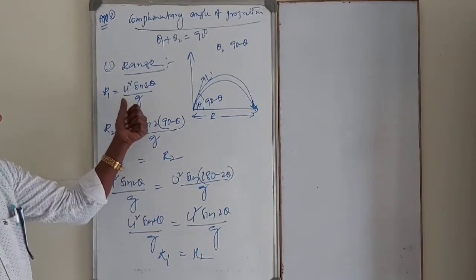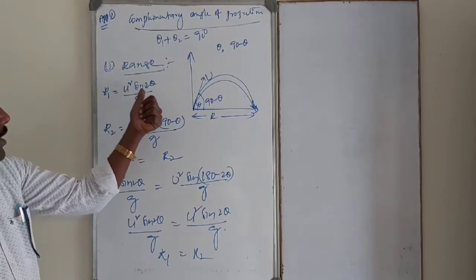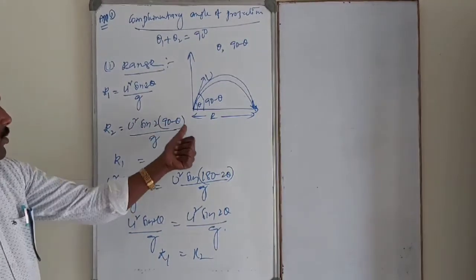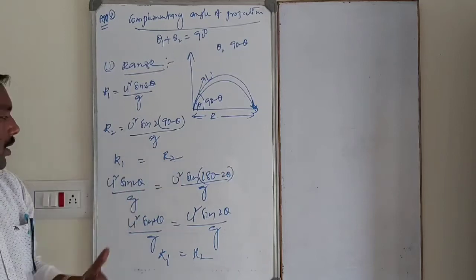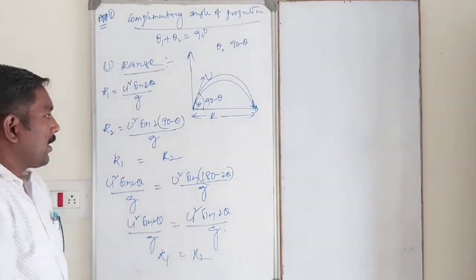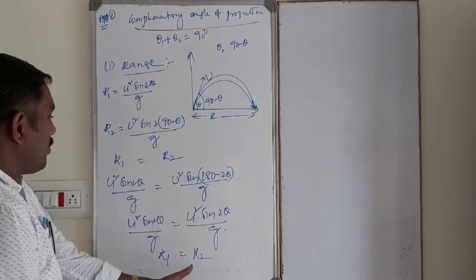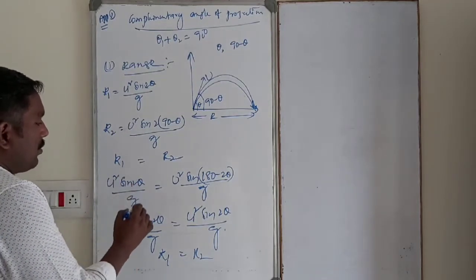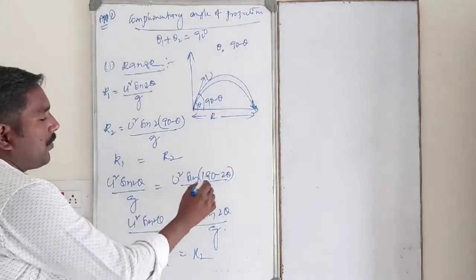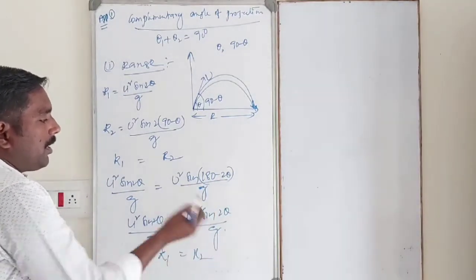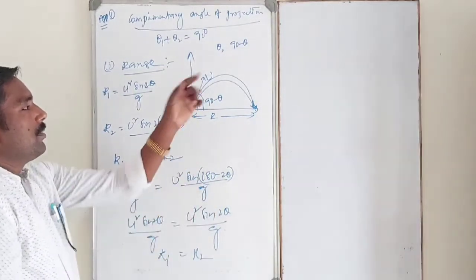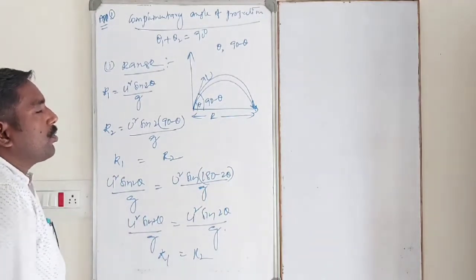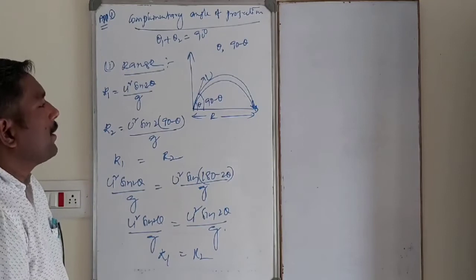So R1 is equal to u square sin 2 theta by g, and R2 is u square sin 2 into 90 minus theta by g. Equating them, we get R1 equal to R2. R1 is u square sin 2 theta by g, R2 is u square sin 180 minus 2 theta by g, which is nothing but the same. So projecting at theta and 90 minus theta, their ranges are equal.